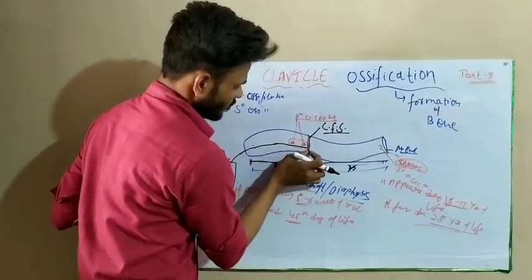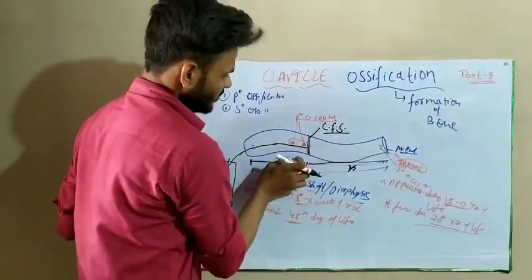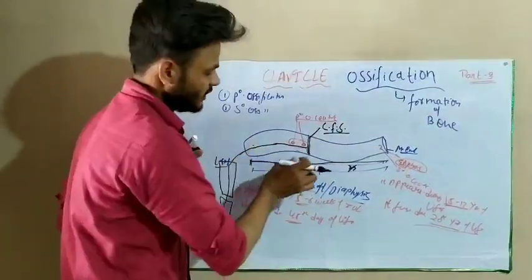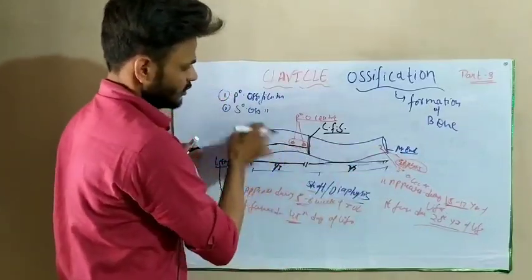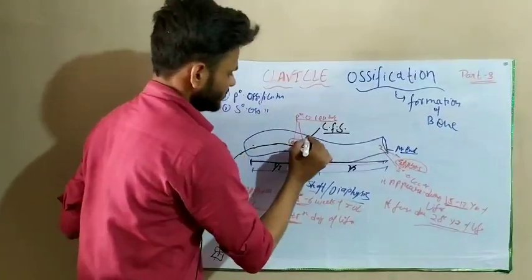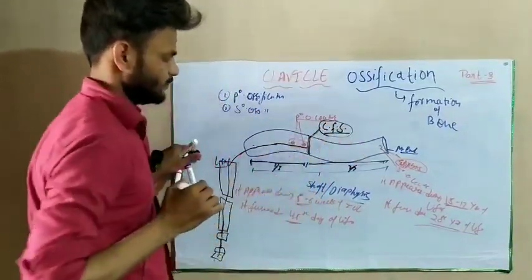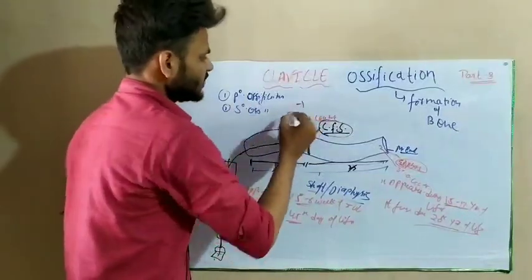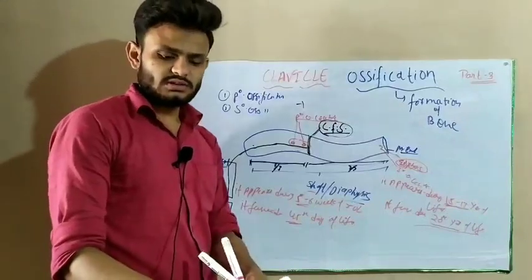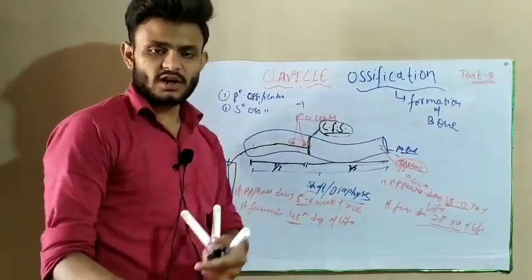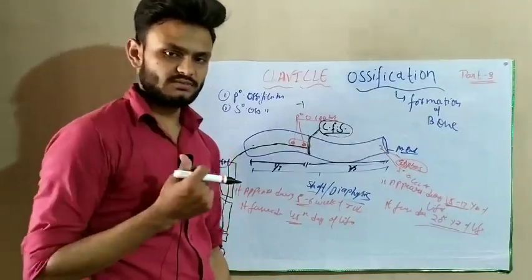If the weight falls on this side, our clavicle will break into two parts, the medial 2/3 part and the lateral 1/3 part. That's why it is the common fracture site. The function of the clavicle is transmitting weight from the upper limb to the sternum or axial skeleton.